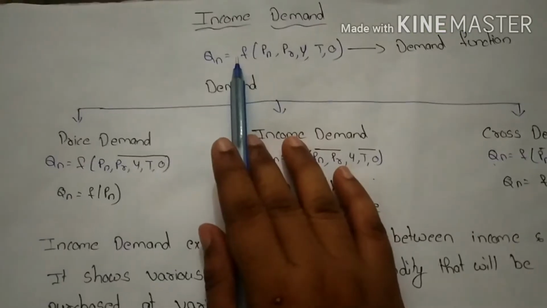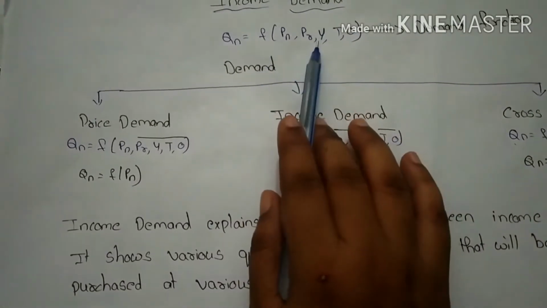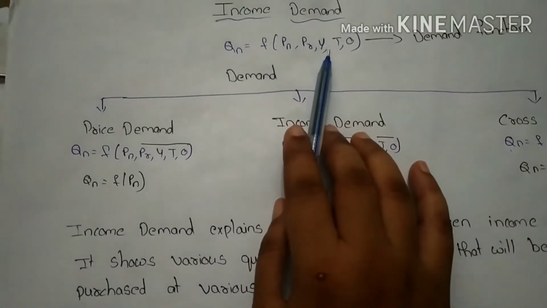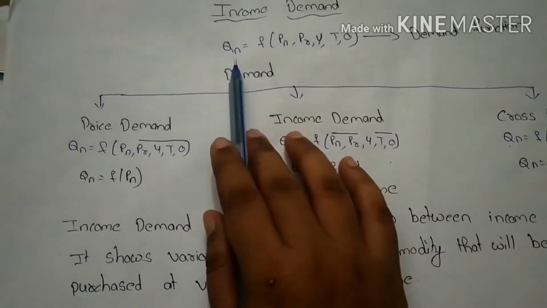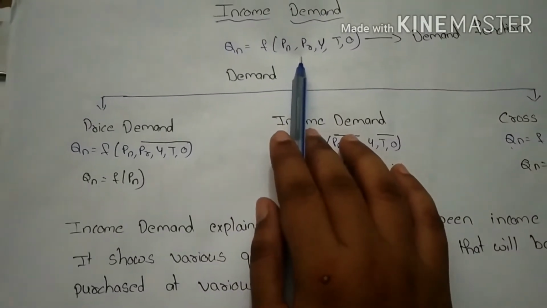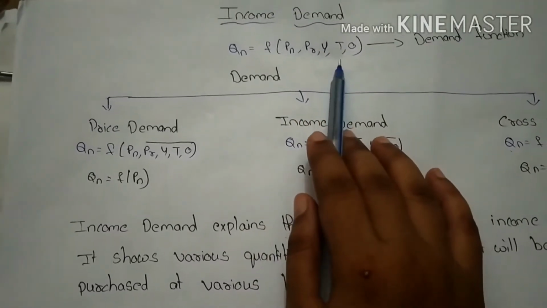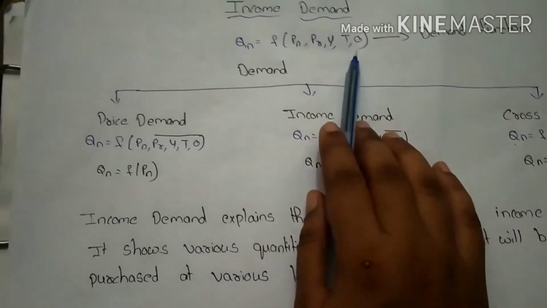Let's see income demand. Let's see the demand function once. This is the demand function, right? Here, Qn equals demand. Pn means price of the commodity. PR means price of related commodities. Pi means income. T means taste and preference. O means other factors, right?